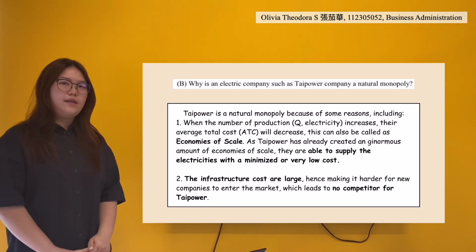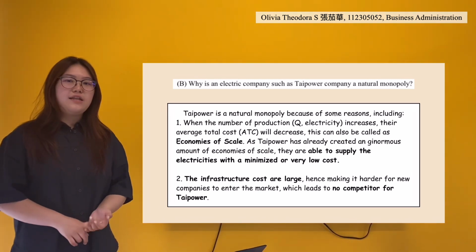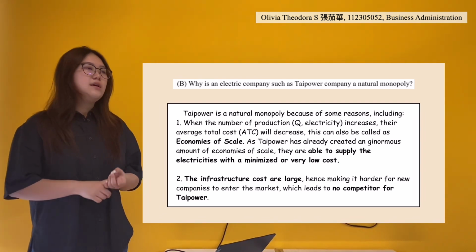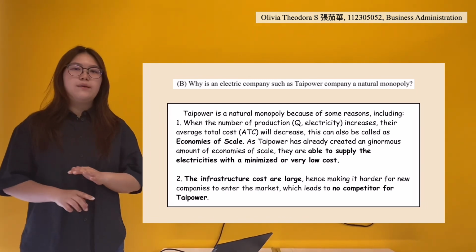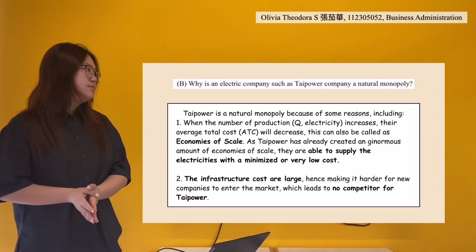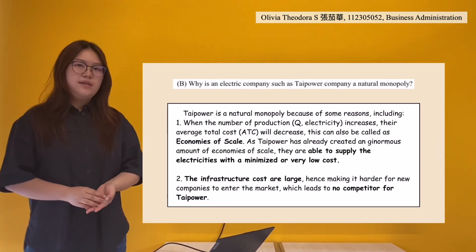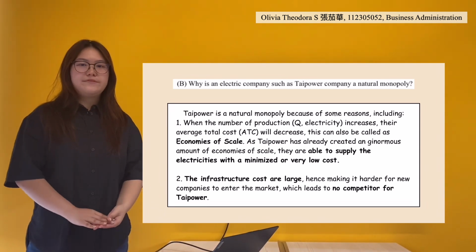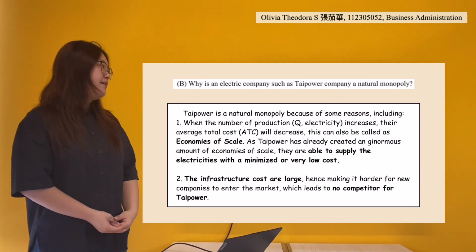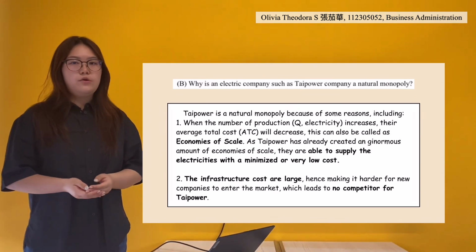Like I explained before in the cost graph for natural monopoly, after Thai Power paid a large amount of fixed costs, any additional unit of electricity produced would cost very little for the firm. Hence, the more units of electricity supplied or sold, the more the fixed cost can be spread for the firm, making the cost decrease and the price lower for the consumer also. Simply said, when production increases, the average total cost will decrease, and this is also called economies of scale. As Thai Power has already created an enormous amount of economies of scale, they are able to supply electricity to the entire market at a very, very low cost.